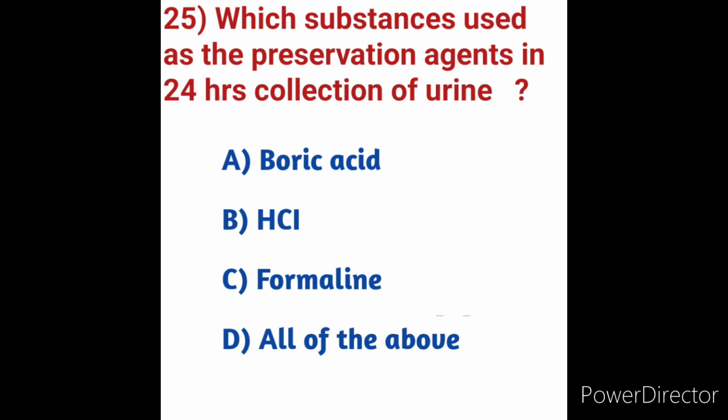A 24 hours urine collection is a lab test that measures what's in the urine, meaning abnormal values or any abnormality related to the urine. We can identify it through the 24 hours urine collection sample. The test is used to check kidney function. It is done by collecting the urine in a special container over a full 24 hours period. The container must be kept cool until the urine is returned to the lab.